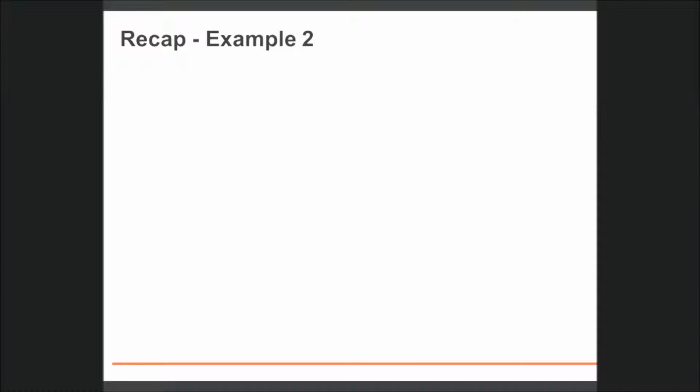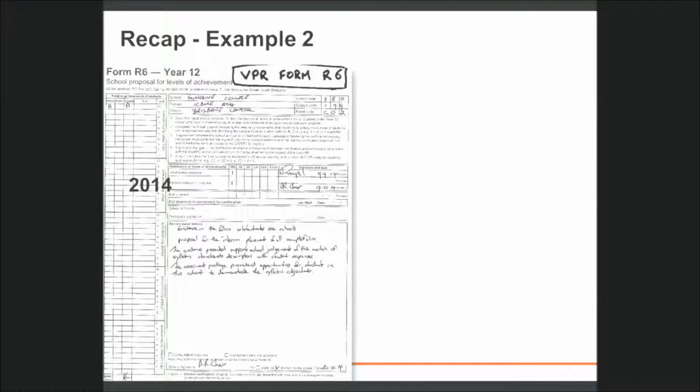Let's briefly recap this scenario. In 2014, the VPR student is sample A, that is, the top student in the cohort, in the year in which they completed the course. The VPR Form R6 was a photocopy to distinguish it from the Form R6. All forms are signed by the review panel chair and the principal.